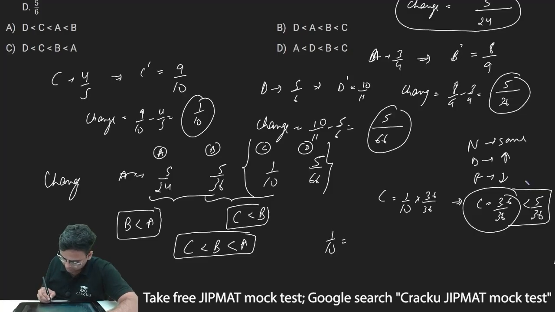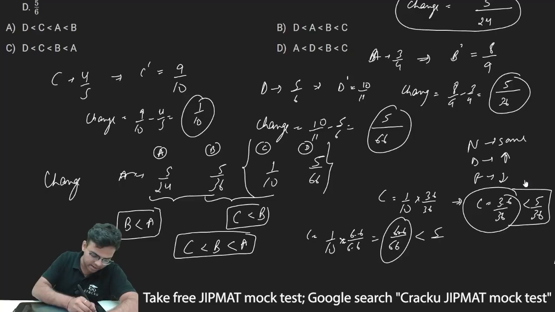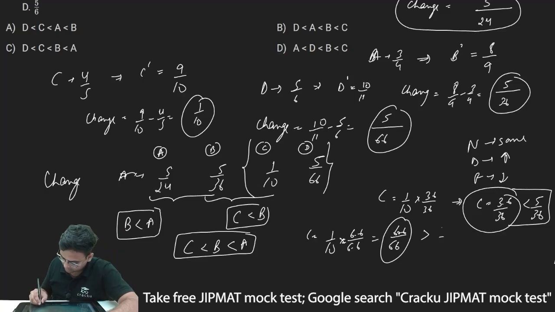1 by 10 can be written as, so the change in C is 1 by 10. I'll just multiply and divide by 6.6. This will become 6.6 divided by 66. The change in value of C, 1 by 10, can also be written as 6.6 divided by 66. And 6.6 by 66 is greater than 5 by 66.